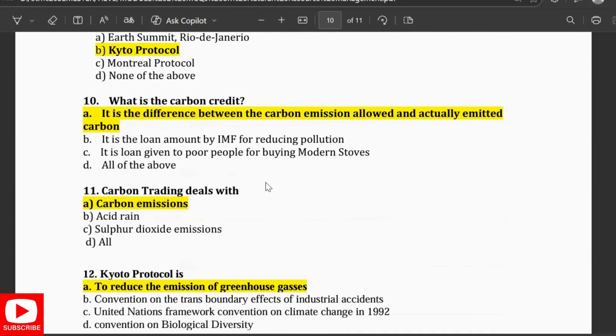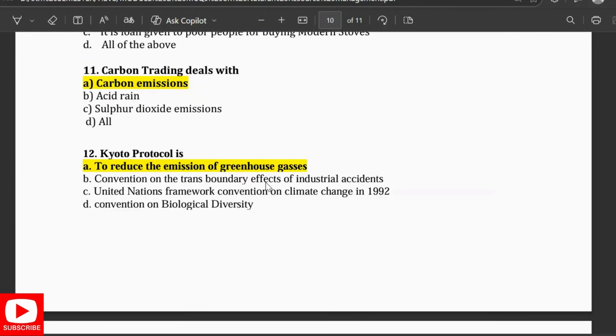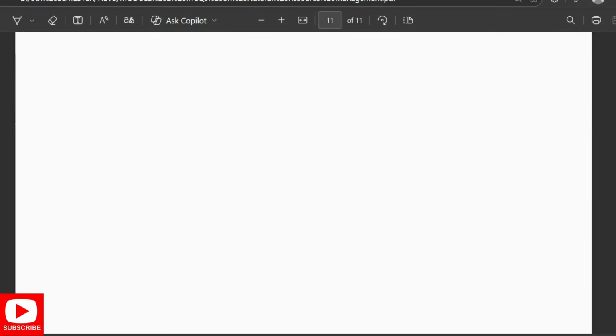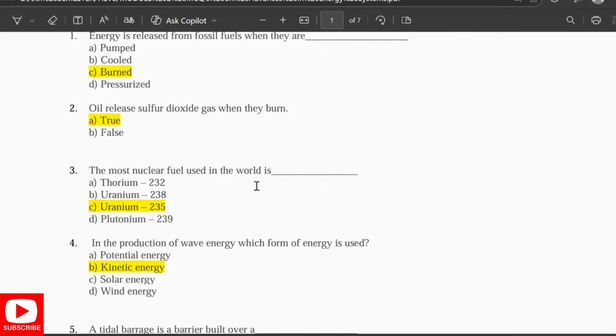What is that? It is the difference between the carbon emission allowed and the actual emitted carbon. Carbon trading leads to carbon emission reduction, and the Kyoto Protocol is to reduce the emission of greenhouse gases. The carbon credit is a permit representing the right to emit 1 ton of carbon dioxide. Energy is released from fossil fuels when they are burnt. Oil releases sulfur dioxide gas when it burns.